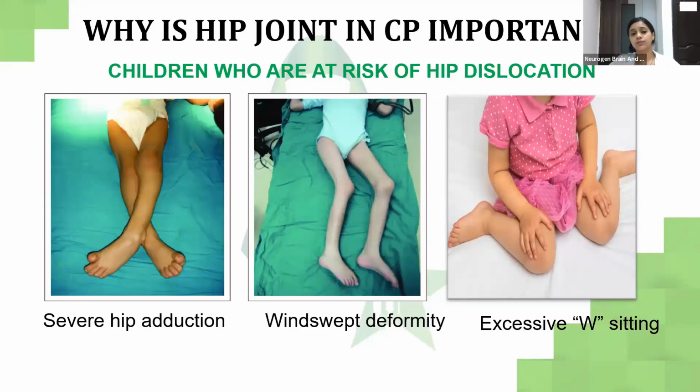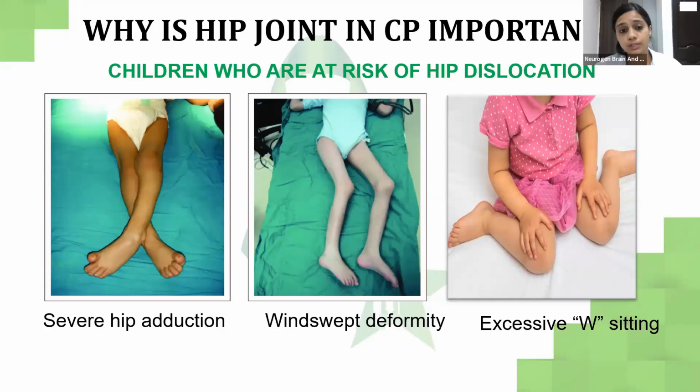Now, this topic is very important. I have just selected a few topics to elaborate, because hip joint and CP is a very important and essential topic for us to understand. It's not neglected, but it's very important for the parents and caregivers to understand the importance of positioning and hip in a child with CP.